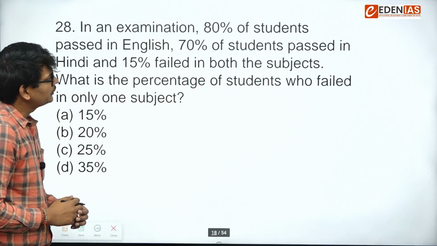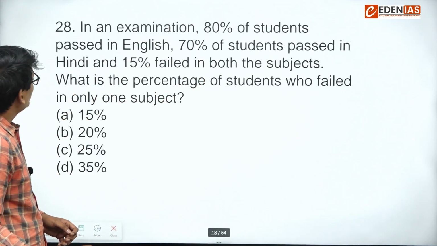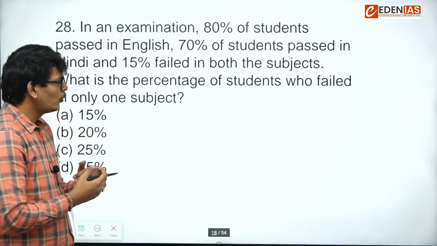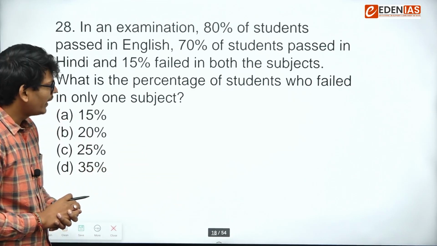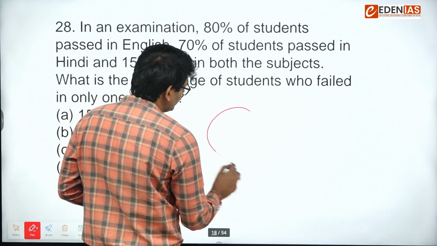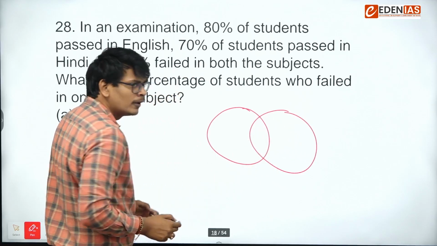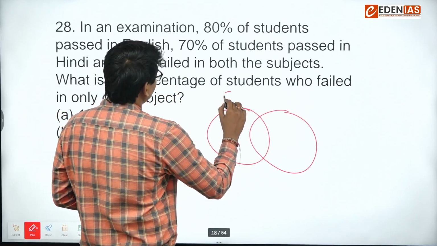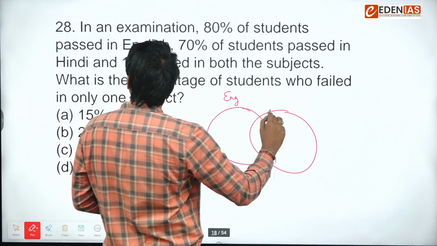Next. In an examination, 80% of students passed in English, 70% of students passed in Hindi, and 15% failed in both the subjects. Question on Venn diagram. So I am making a Venn diagram of failed students. The subjects were English and Hindi.